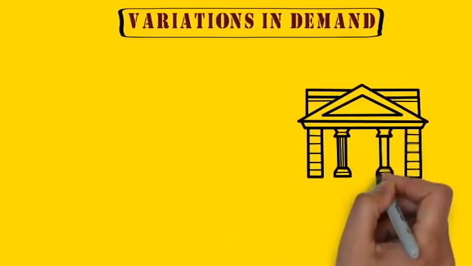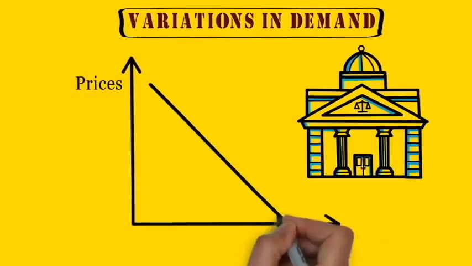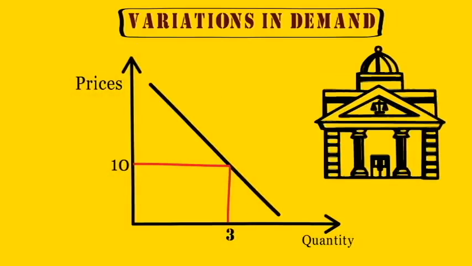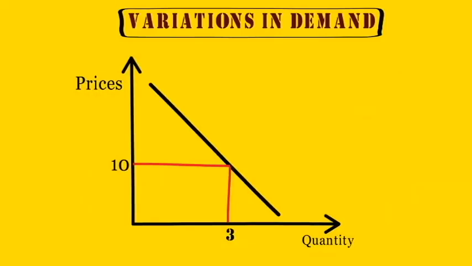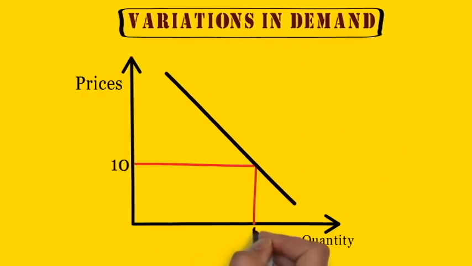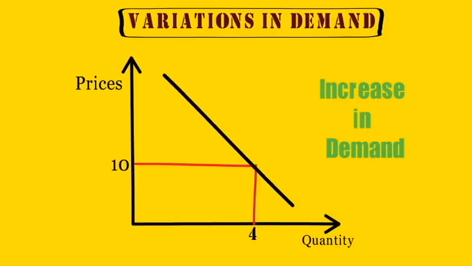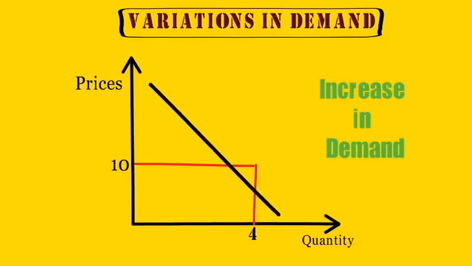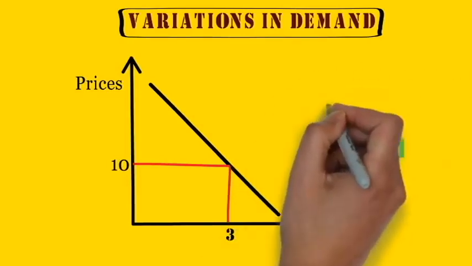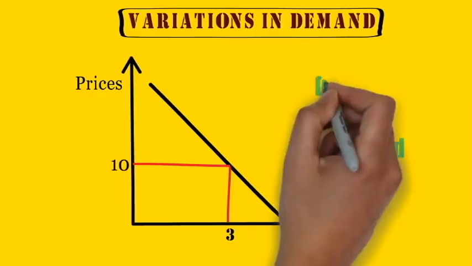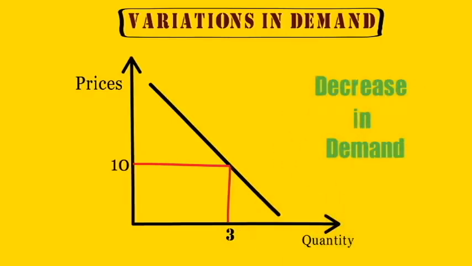When the government reduces taxes, it leaves more money in the hands of the people. This way, even if the price of the commodity remains the same, they can purchase more of the commodity. This leads to a rightward shift in the demand curve and is referred to as increase in demand. Similarly, when government increases taxes, it leaves less money in the hands of the people. Hence, a lesser quantity is bought at the same price, which leads to a leftward shift in the demand curve. This is decrease in demand.